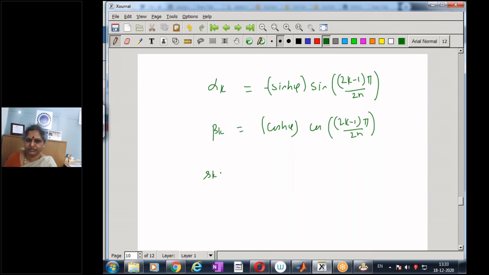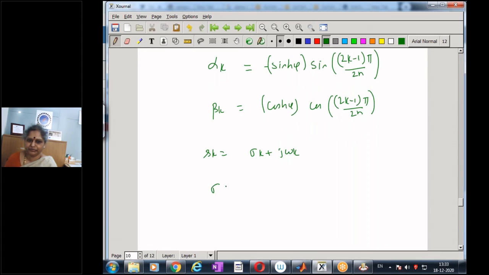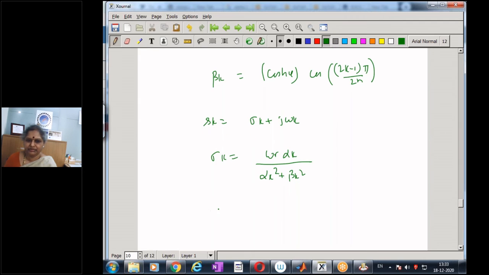we get the poles. The location of the poles is given by sigma k plus j omega k, where sigma k is given by omega r alpha k by alpha k square plus beta k square, while omega k is given by minus omega r beta k by alpha k square plus beta k square.